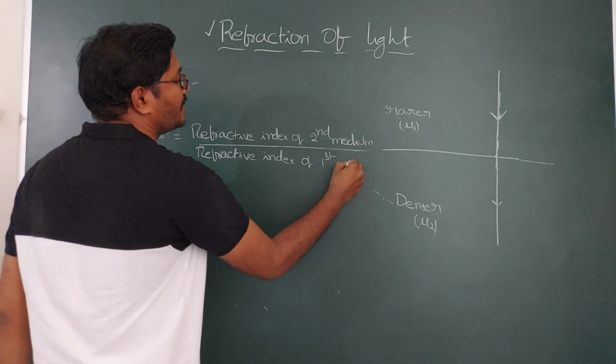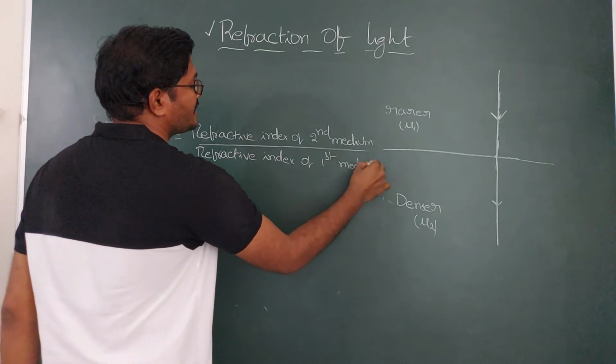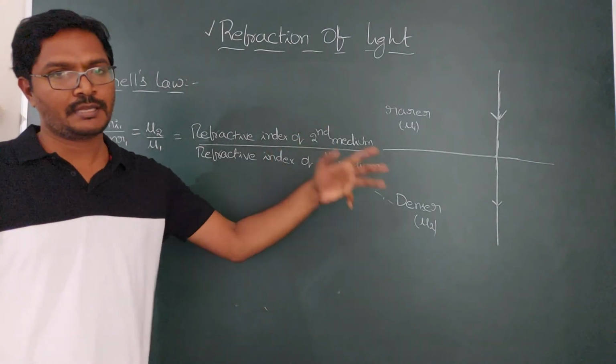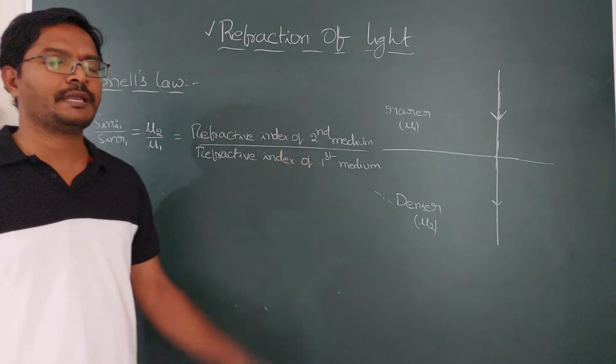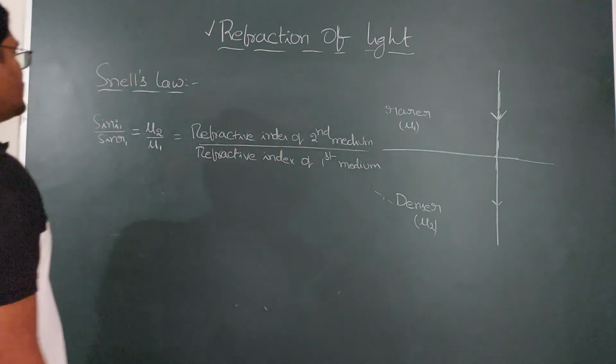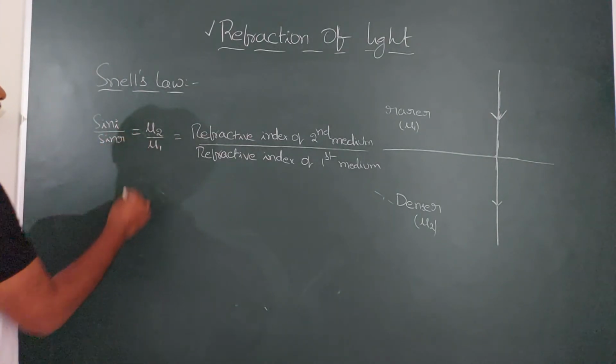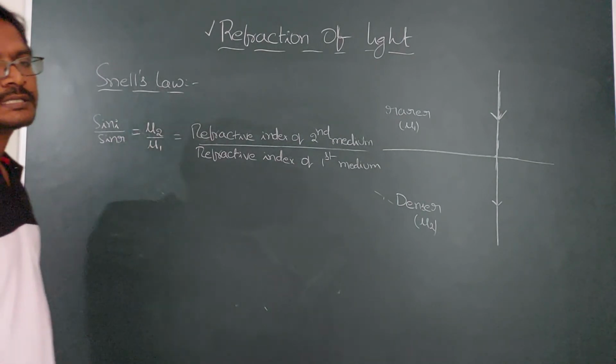The first medium is nothing but where the object is. The second medium is nothing but where the refracted ray is. Okay. Sin i by sin r is always equal to mu2 by mu1. So this is Snell's law.